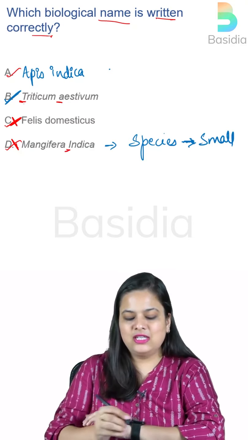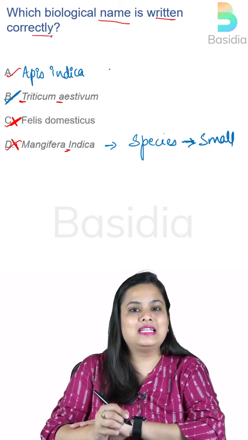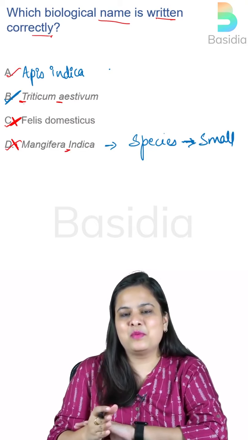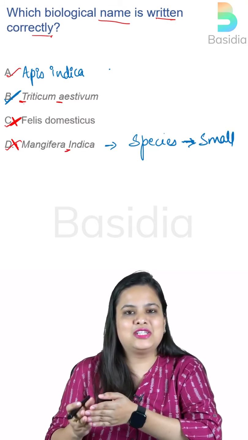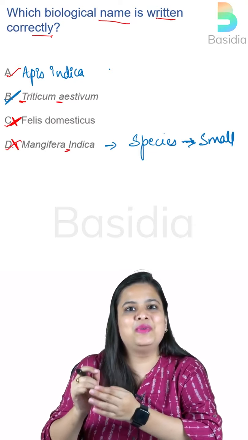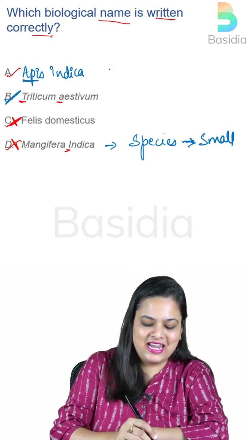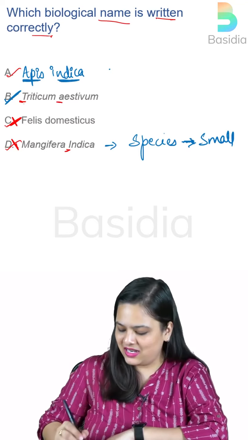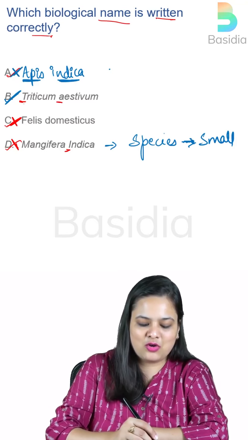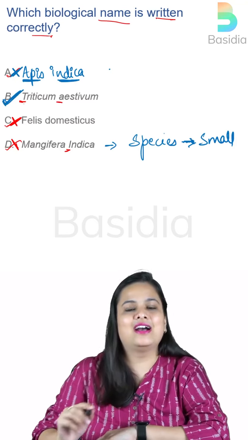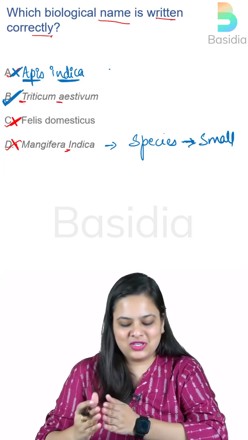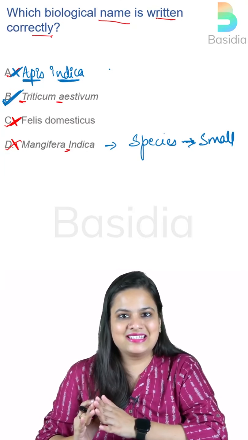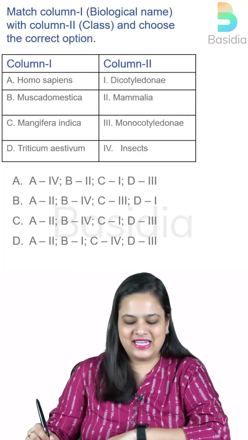I have actually written it by hand. And always remember, whenever a nomenclature or the name is handwritten, it should be underlined, and each word individually underlined, right? That is how this option is wrong and this option is correct. I hope you understood the basic idea behind this, isn't it? Now, moving to the next question.